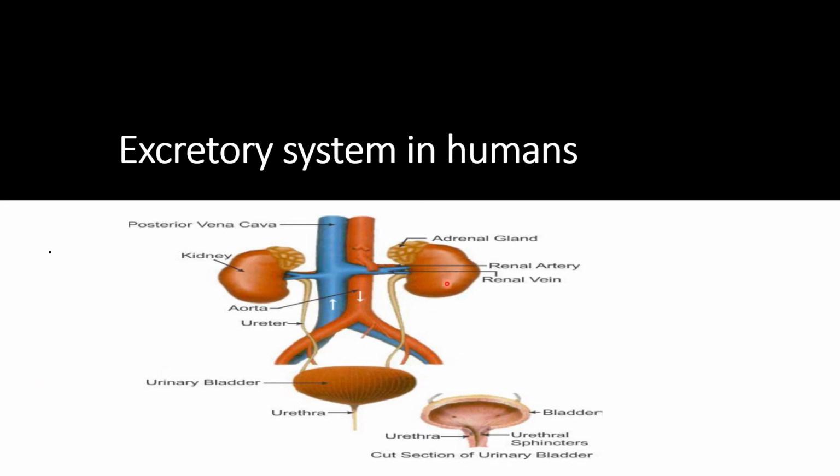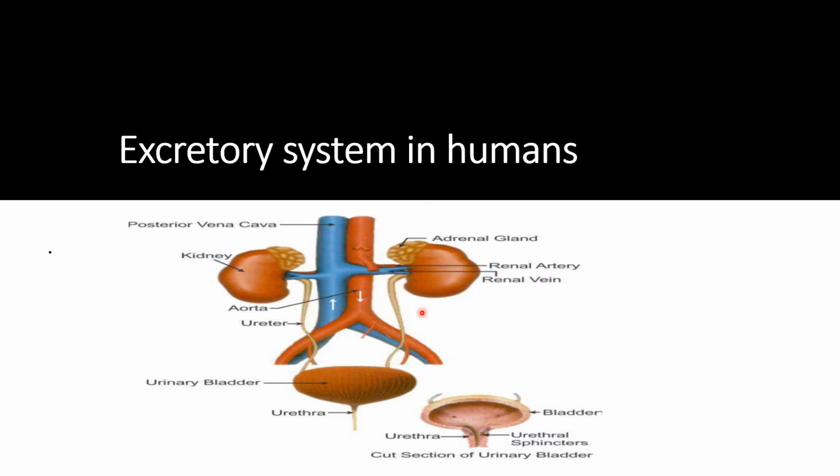So 4 parts we have already discussed. A pair of kidneys. So this is one kidney and this is the other kidney, one on the right side and the other on the left side. And if you consider both of them, they are not in the same line. The right kidney is slightly lower than the left kidney, and then from each kidney a tube-like structure will arise, which is called the ureter.